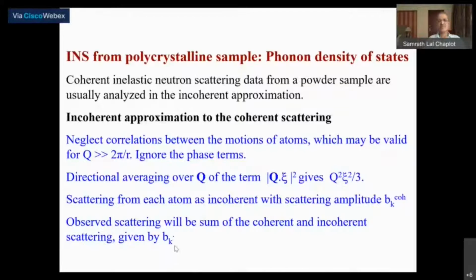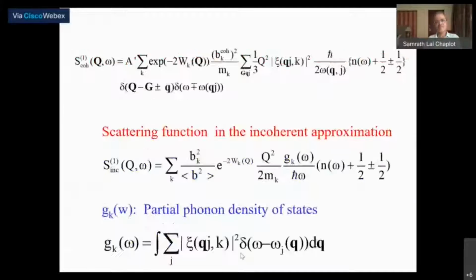So the total scattering length you will use is the root mean square of the coherent and incoherent scattering. Remember, it's the root mean square of coherent and incoherent scattering. I had given the expressions in my regular lectures. So in the so-called incoherent approximation for a polycrystalline material, finally all the terms are removed.